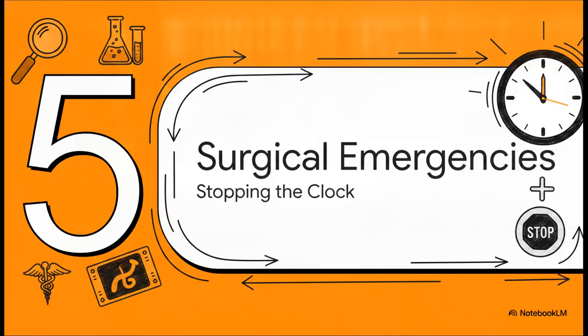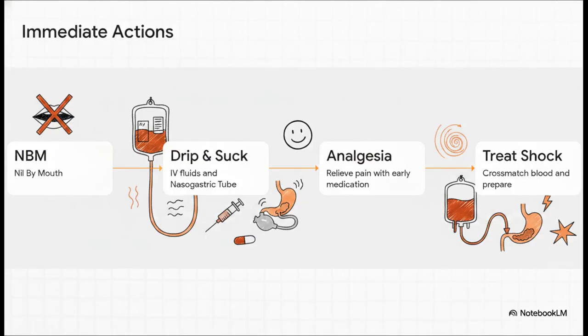Next up is Part 5, Management and Surgical Emergencies, where it's all about stopping the clock. The immediate clinical actions follow a strict, well-tested sequence. First, the patient is made nil by mouth, or NBM. Then the team initiates what's colloquially called drip and suck, instituting IV fluids while using a nasogastric tube to decompress the bowel. They'll also relieve pain with early analgesia, treat for shock, and cross-match blood. It's all about restoring fluids and prepping the body for whatever comes next.